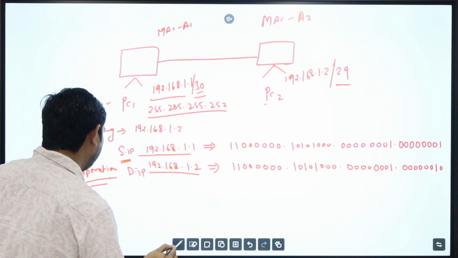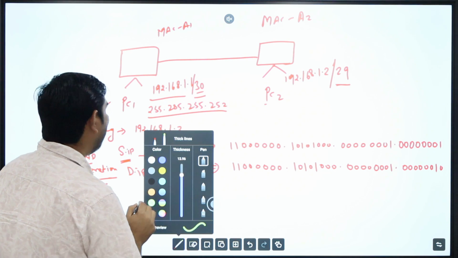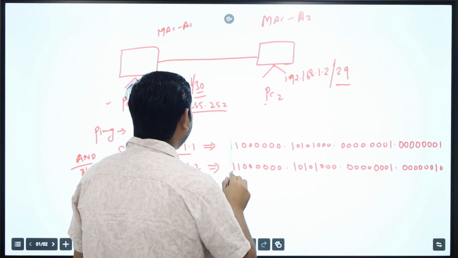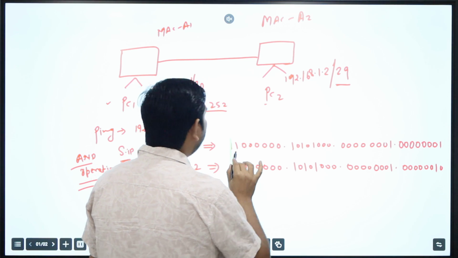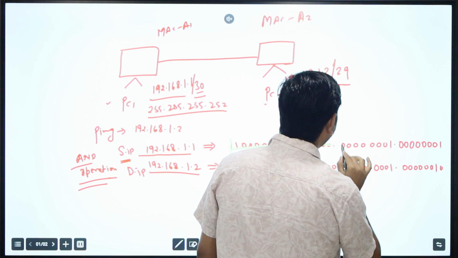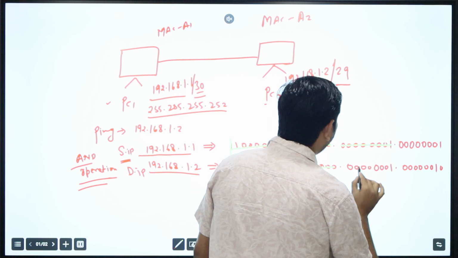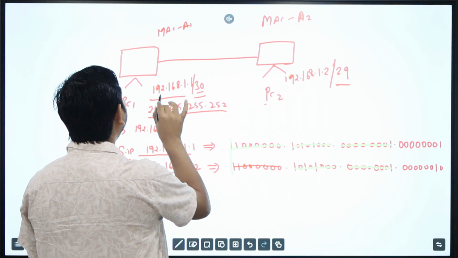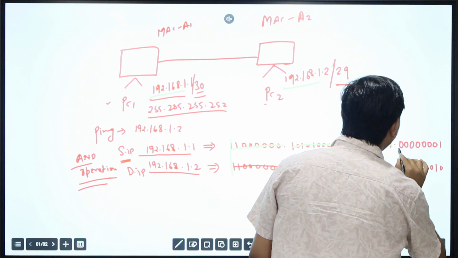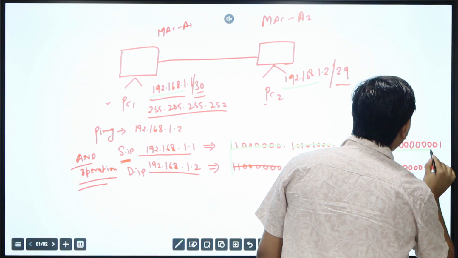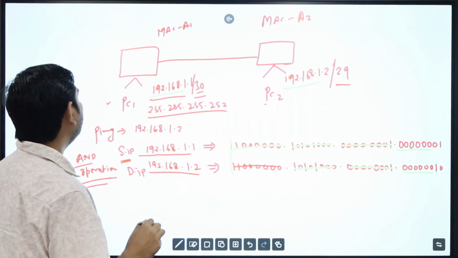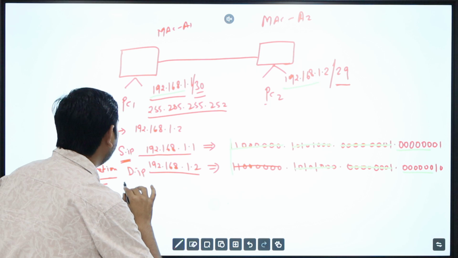So PC1 is going to match the initial 30 bits, starting with the first bit, second bit, and so on. The initial 24 bits are matching, meaning the first three octets are common. Then in the last octet, it is going to match the first 6 bits, and that is also matching. So for PC1, the destination IP belongs to the same subnet.